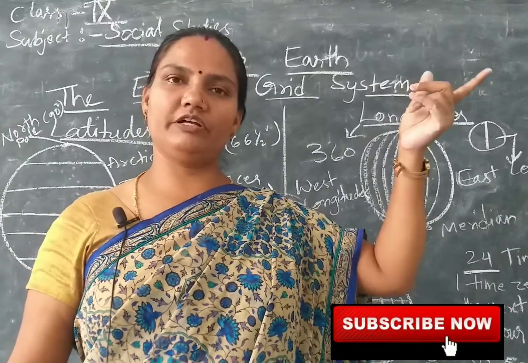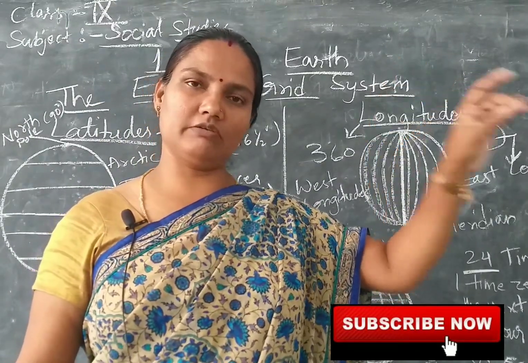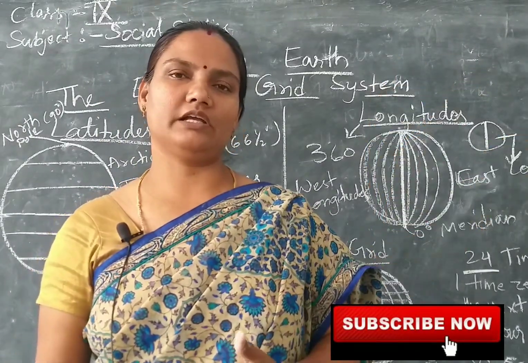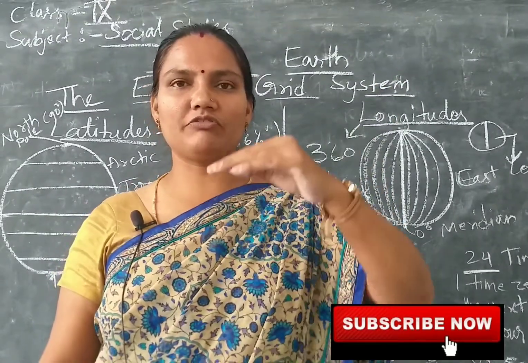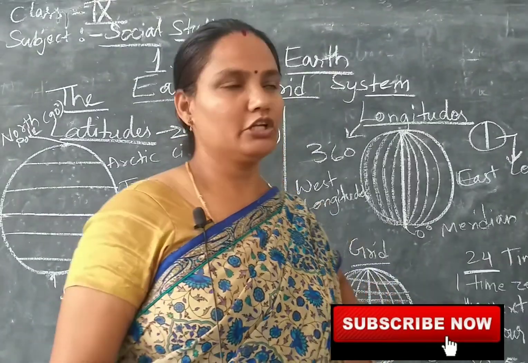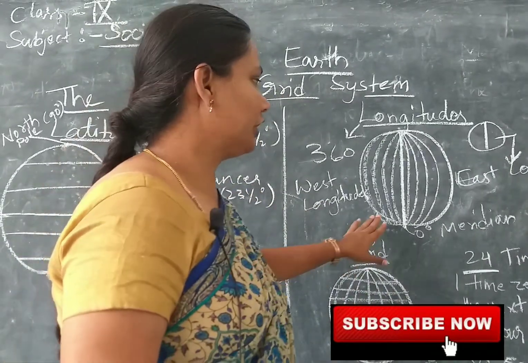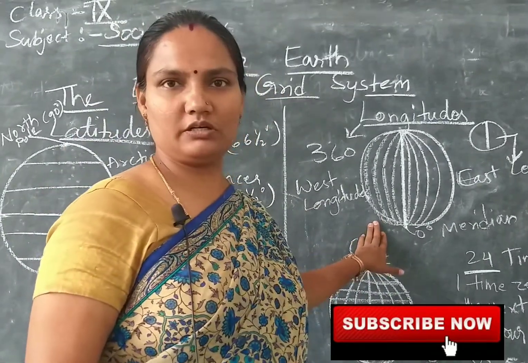In London, if it is 5, it is 12 o'clock, here it is 5:30. If there it is 5, here it is 10:30. So, we are 5.5 hours ahead. So, in this way, these longitudes help us to know the time.